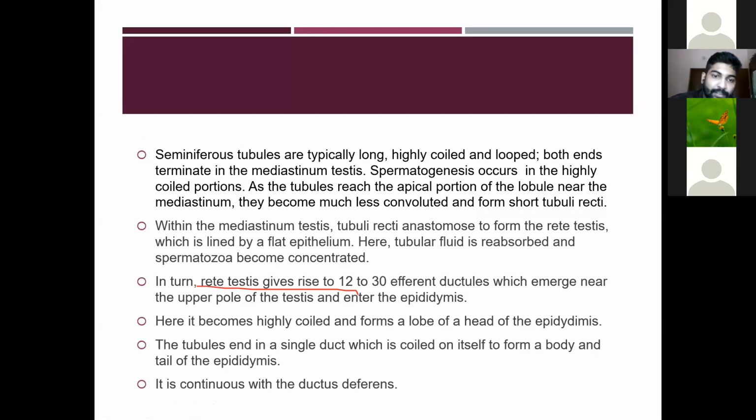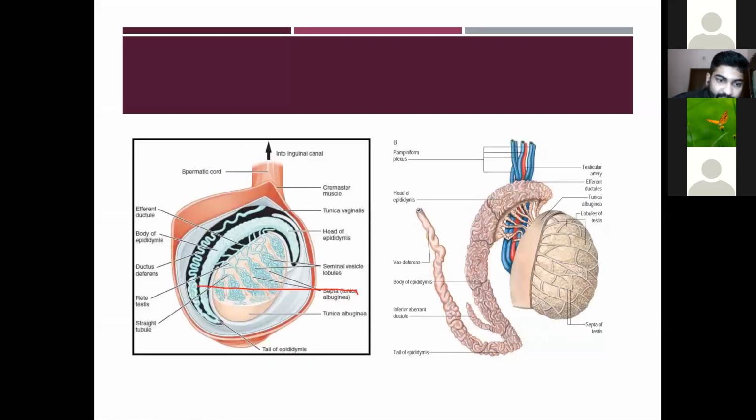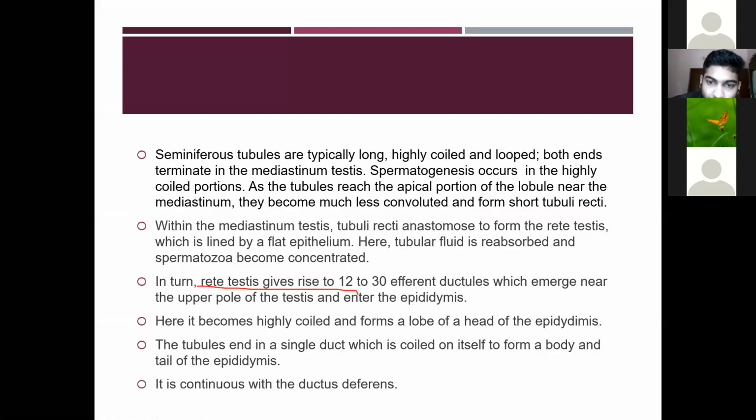As the tubules reach the apical portion of the lobule near the mediastinum, they become much less convoluted and form a short tubuli recti, the straight tubule. Here you can see that when it reaches the mediastinum, it becomes less convoluted.